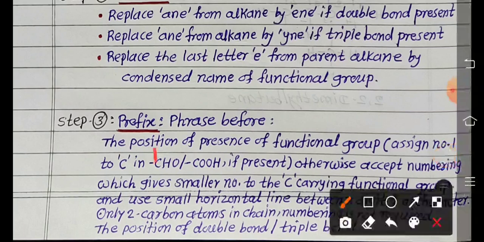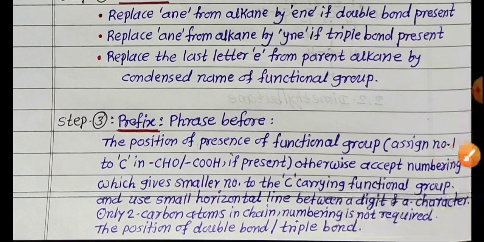Otherwise, accept the numbering which gives a smaller number to the carbon carrying the functional group, and use a small horizontal line between a digit, that is the number, and a character, the alphabet. If only 2 carbon atoms are present in the chain, numbering is not required.